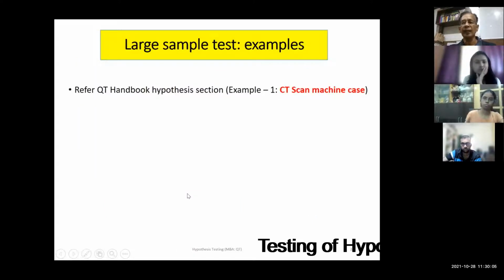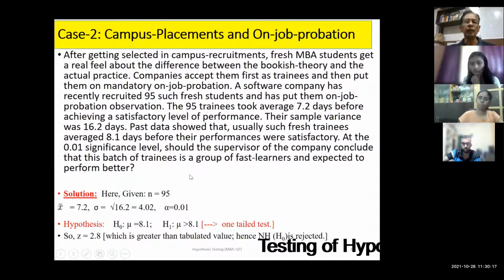Okay. I believe we have already discussed the CT scan machine example. All of you are clear, and yes, this should be tested as a one sample test and one tail test. Okay. I request you to read this question twice. Have you done this? No, sir. All of you take a screenshot. I'll stop it, and we'll have a discussion.